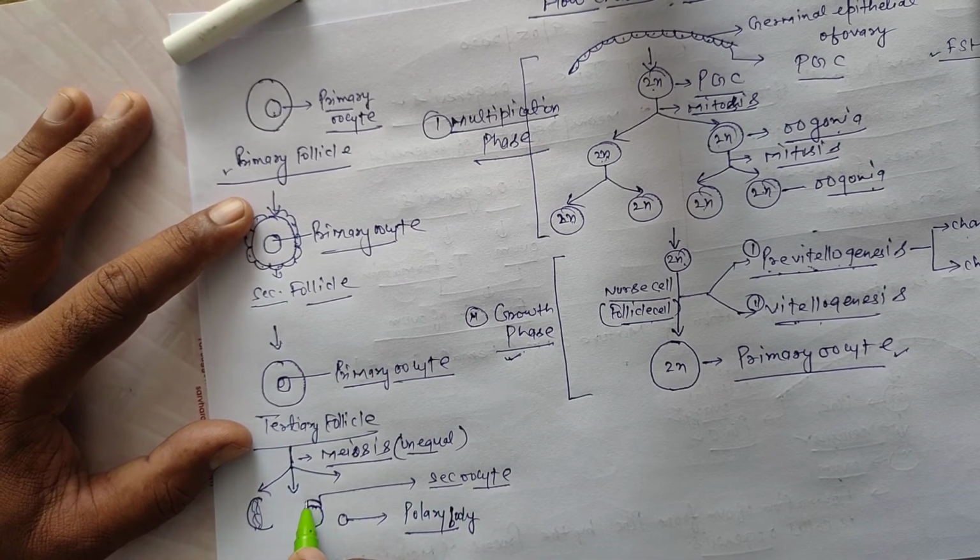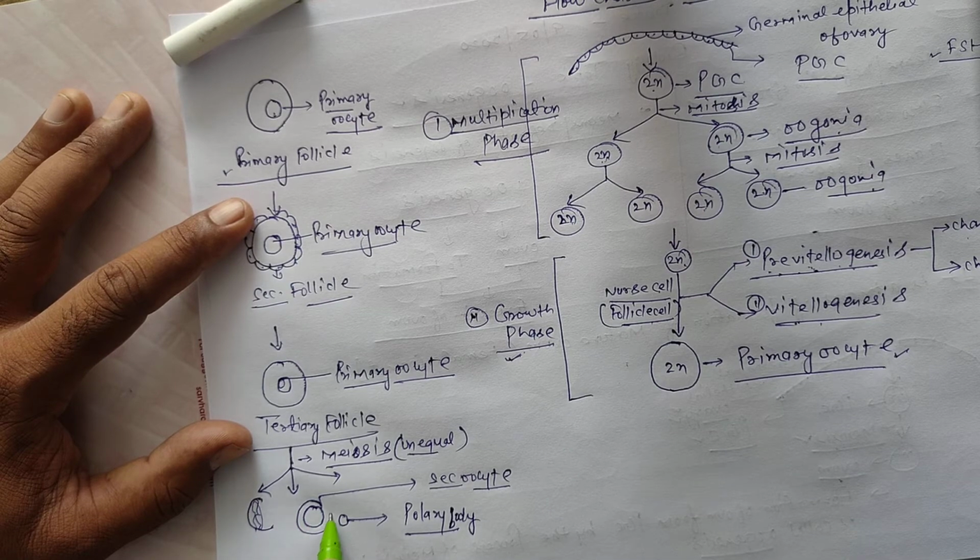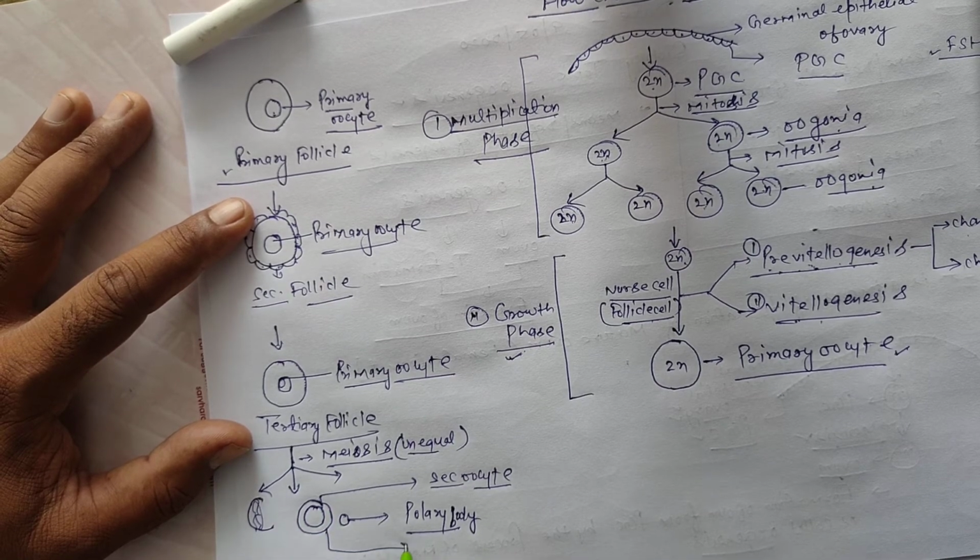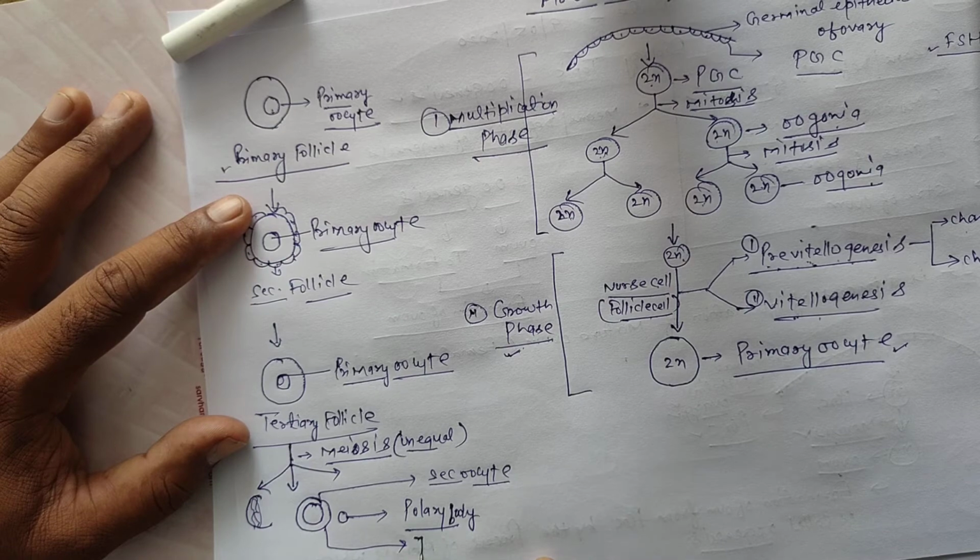The layer formed around the secondary oocyte is called the primary egg membrane, the zona pellucida.